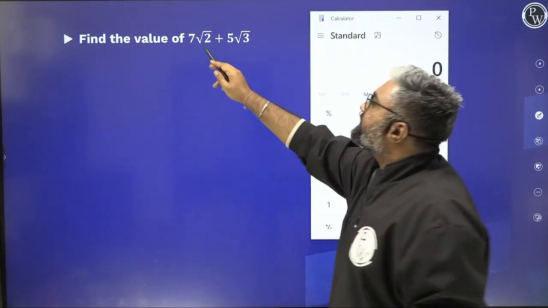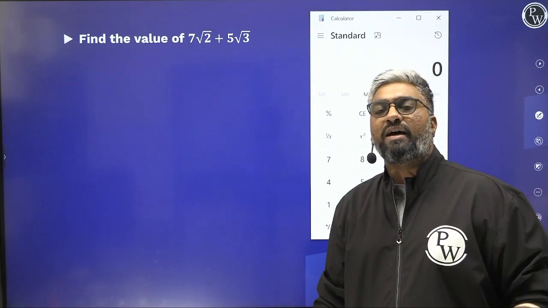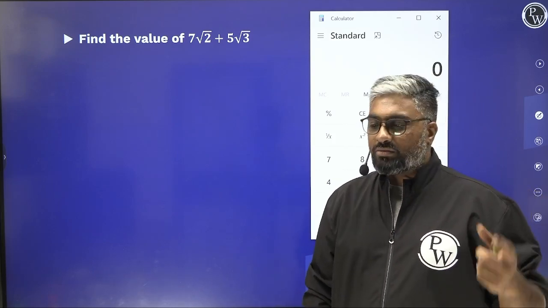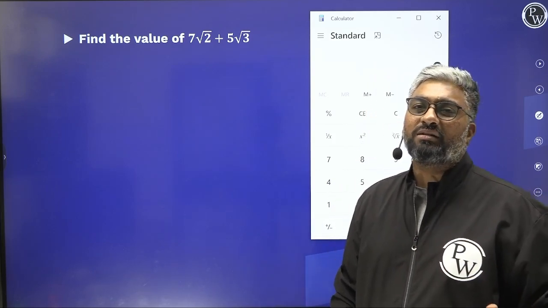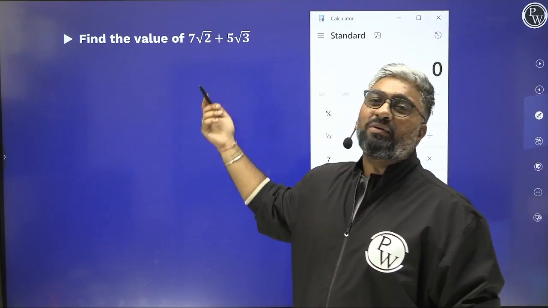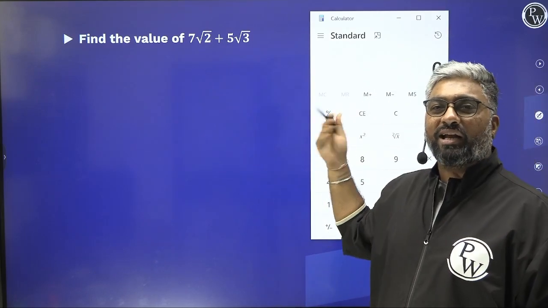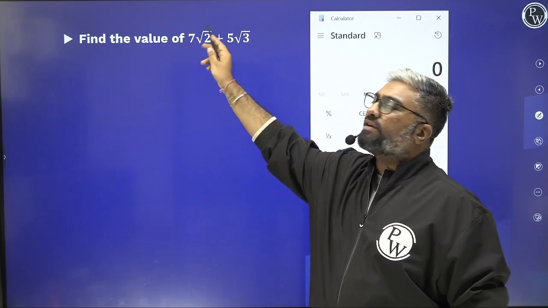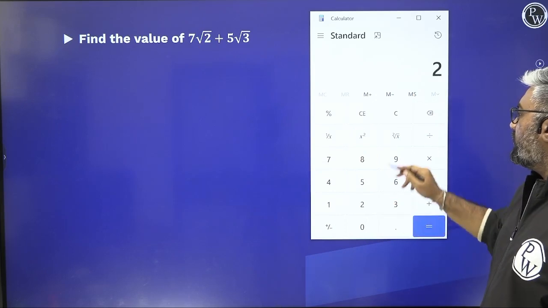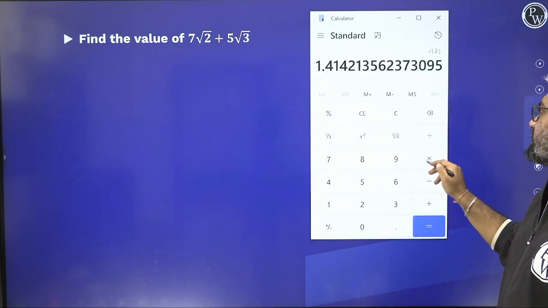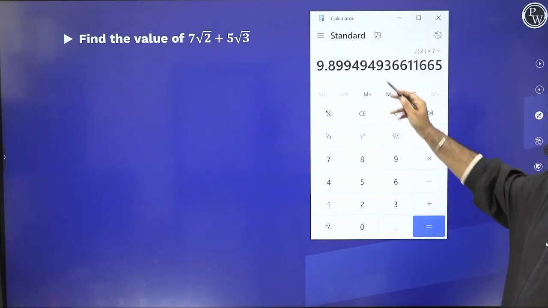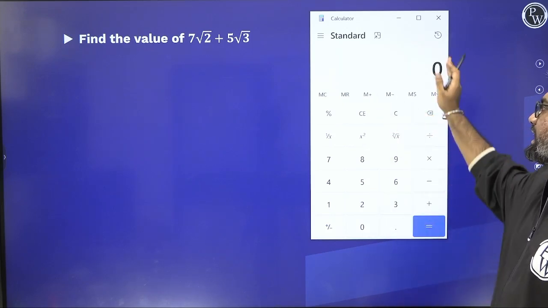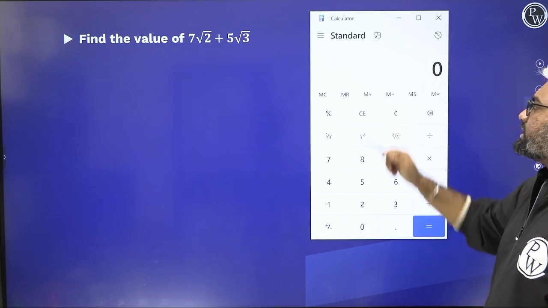So what do I have? I have 7 times root 2. Now, the approximated values of root 2 and root 3 we know, but sometimes doing the calculation manually becomes way too tense. In such cases, it's better not to calculate manually; use the calculator and get it over with. So first we find the value of 7 root 2. First you find the value of root 2, and multiply it with 7. This is the value of 7 root 2. You save it in memory and get it erased from the entry. It's already in memory, and we removed it from the entry.